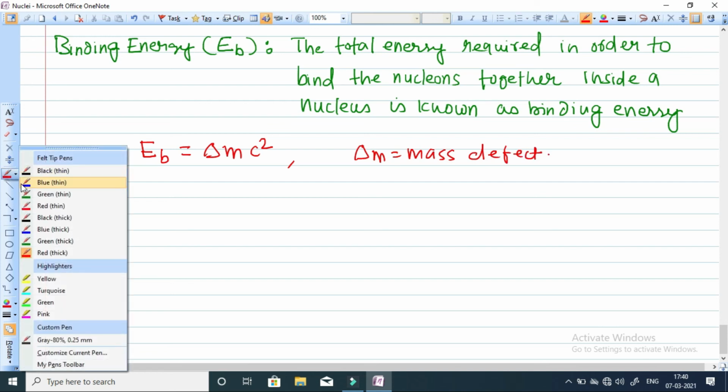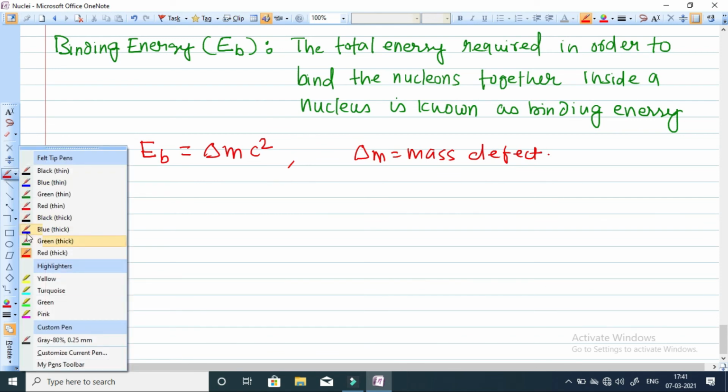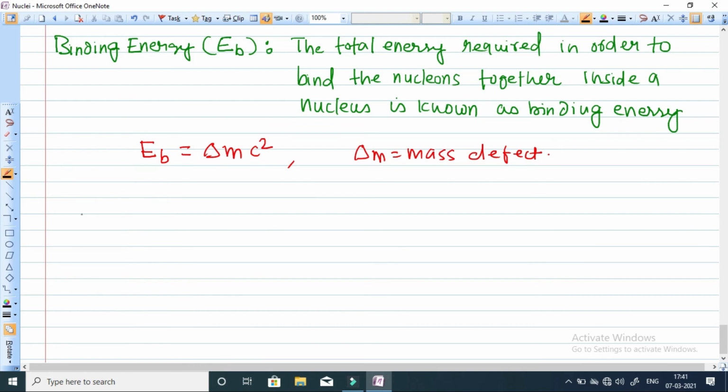Now the next term is binding energy per nucleon. Why are we calculating binding energy per nucleon? It is calculated in order to find out the stability of a nucleus. If the value of binding energy per nucleon is more for a certain nucleus, then that nucleus will be more stable, meaning the nucleons are more tightly held inside the nucleus.